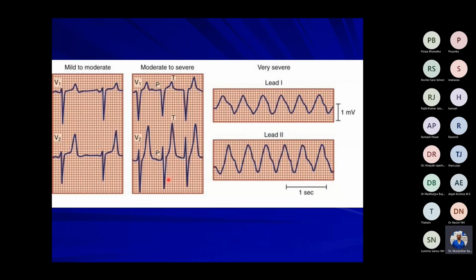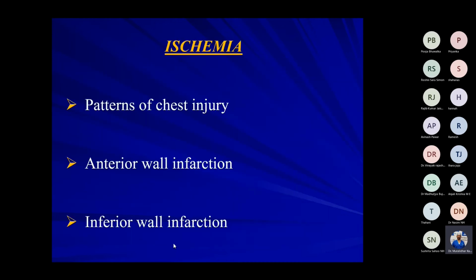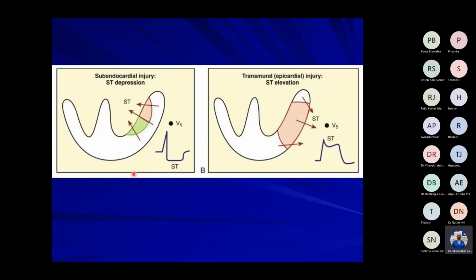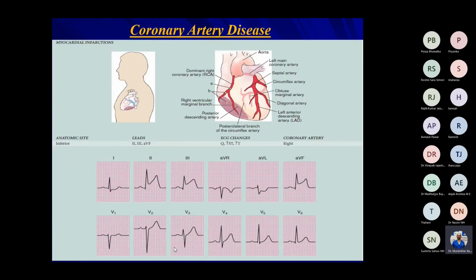Once the potassium crosses 6.5, the T waves become tall. And next, coming to ischemic heart disease, if there is subendocardial ischemia, there will be ST segment depression. If there is a transmural injury, there will be ST elevation. And depending upon the ST segment changes, you can diagnose which type of ischemic attack the patient is having.